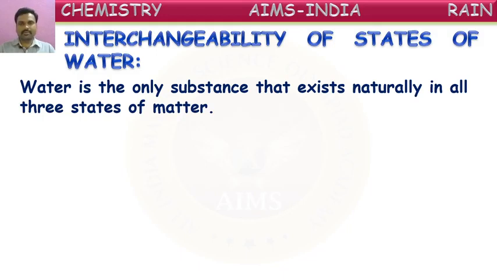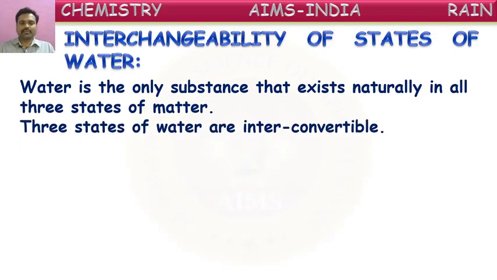So water is in the form of gas as water vapor. In the ponds there will be water. At the same time, on the mountains there will be ice. So at the same time, water can exist in three forms like this. No other matter can exist in these three forms at the same time. So that is a specialty of water. Of course, other matter may also change from one form to another when we apply changes, but naturally, water can exist in three forms.